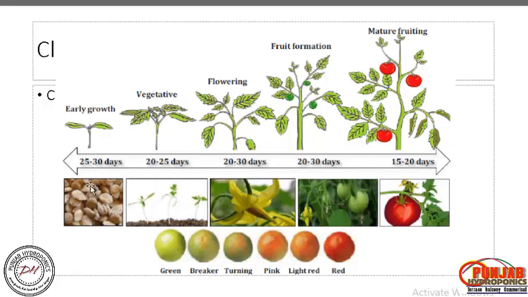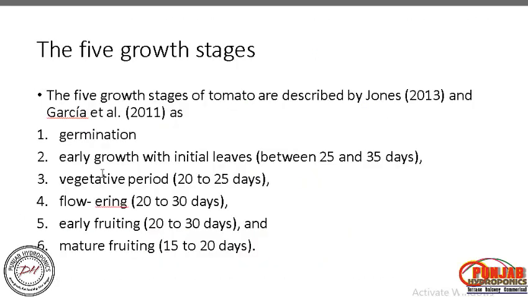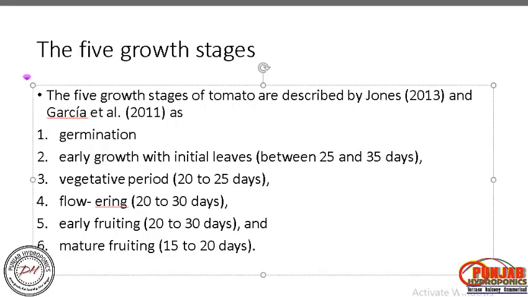To understand this we should divide into 5 phases: early growth, vegetative, flowering, fruit formation, mature fruiting. Early growth is when you start germination, right? It takes 25 to 30 days, then vegetative growth 20 to 25 days, flowering 20 to 30 days. Next, fruit formation is also 20 to 30 days, and the next 15 to 20 days is mature fruiting. So we can divide this into the 5 stages as discussed by some scientists like Jones and Gracie et al.